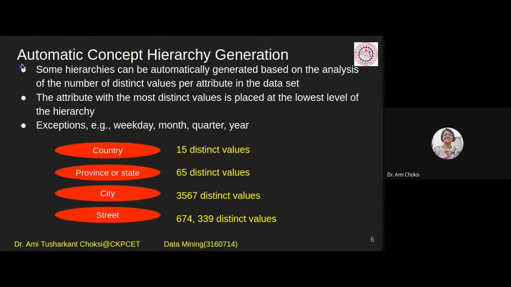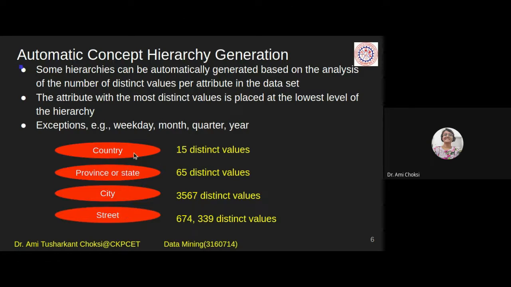So how can we do the automatic concept hierarchy generation? For that, based on the instances count, we can have the idea which should be the highest concept in the concept hierarchy and which should be at the lowest level, right? So how can we have the idea? For that, we can say here,